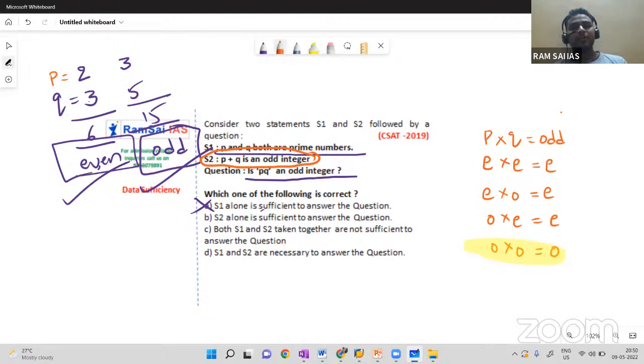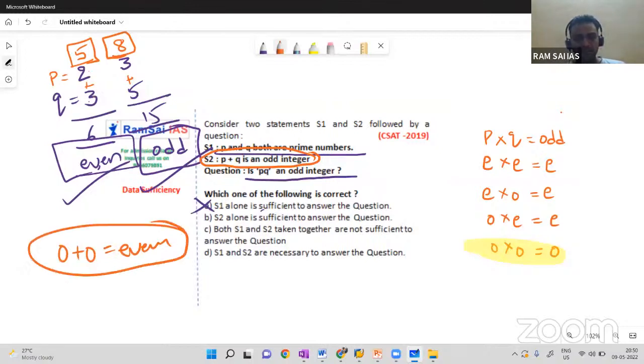P plus Q is an odd integer. I'll go with these two cases. 2 plus 3 is 5. And 3 plus 5 is 8. And not only 3 plus 5, consider any two odd integers, 7 plus 3, 11 plus 5. Do you know this? Odd plus odd always gives you an even number. But here they are saying P plus Q is an odd integer.